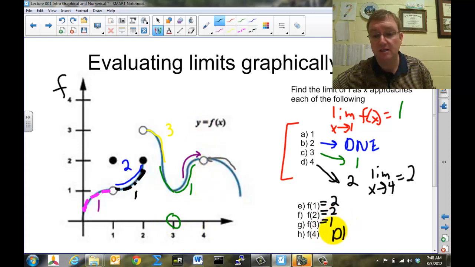And at 4, there is no blue curve, there is no black dot, so the function value does not exist. And the reason I'm bringing this up is I want you to look at the limits up here, our answers, and the function values. They don't have to always agree. In the case of 1, they are not the same. In the case of 2, they're not the same. In the case of f of 3, they are the same, but at 4 they're not. So they don't have to always be the same thing. Just want to be sure you are aware of that.